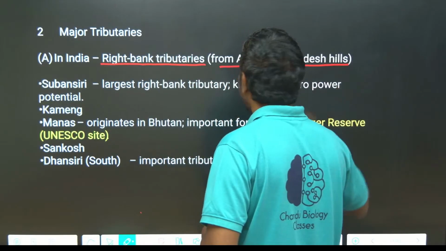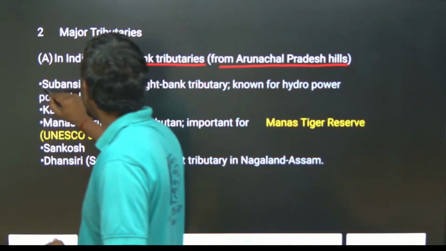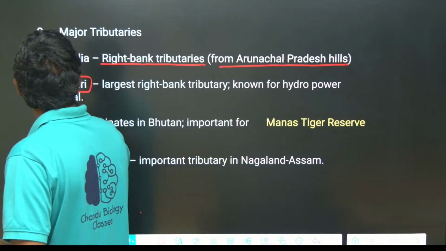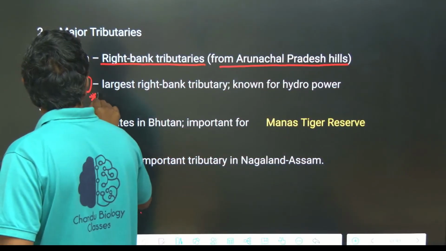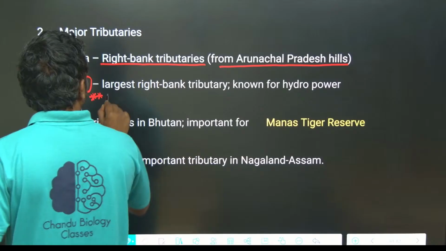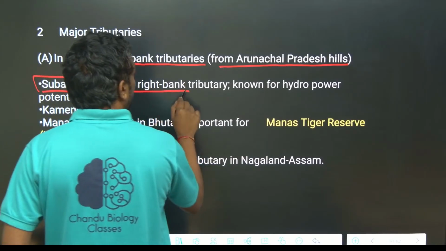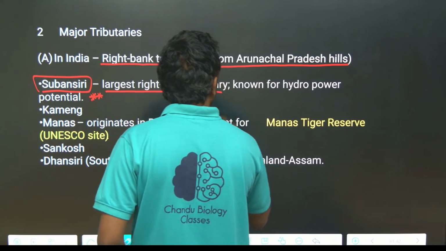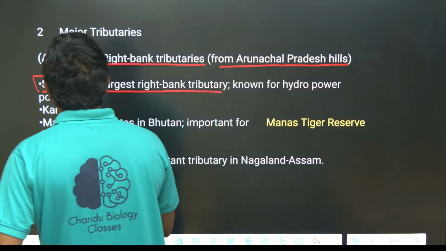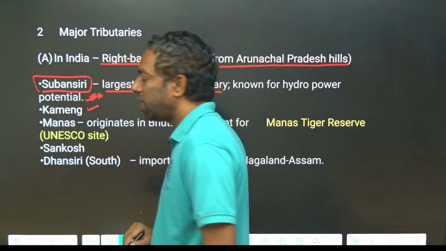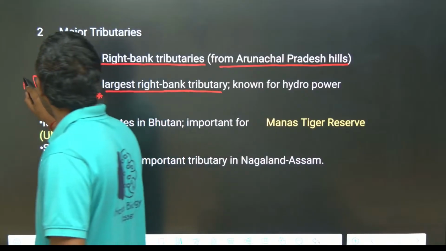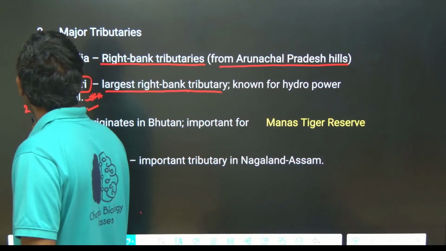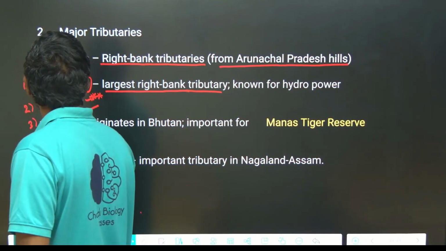From Arunachal Pradesh, Subansiri is the first tributary. It is important for the coming exam, guys. Subansiri, the largest right bank tributary, is known for hydroelectric power. Kameng is one of the tributaries. First one is Subansiri, second one is Kameng, third one is Manas.